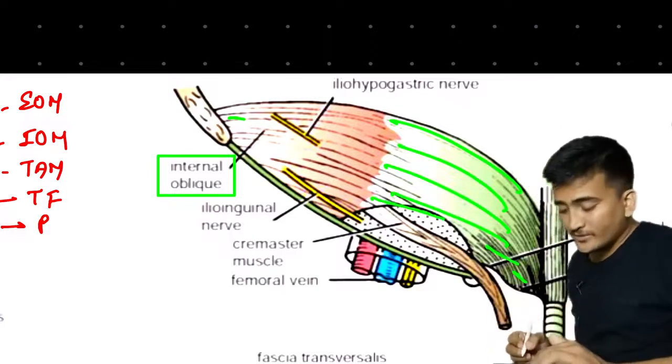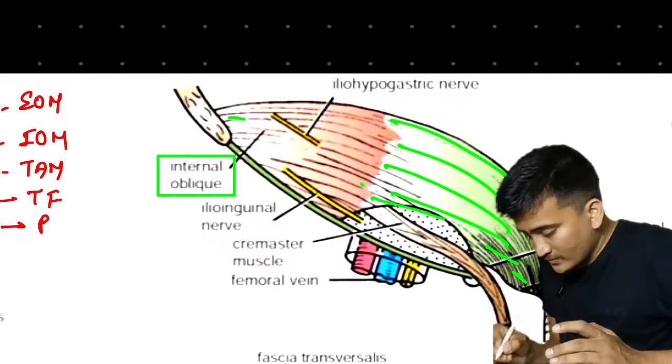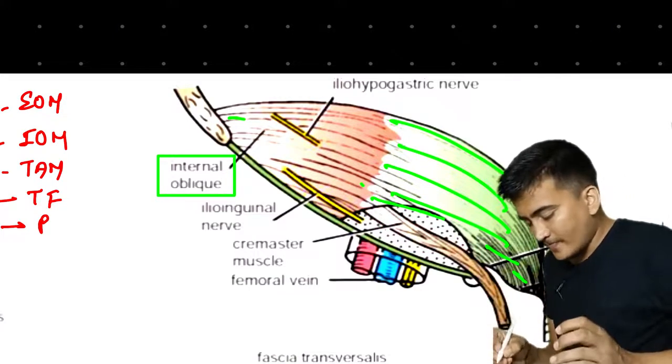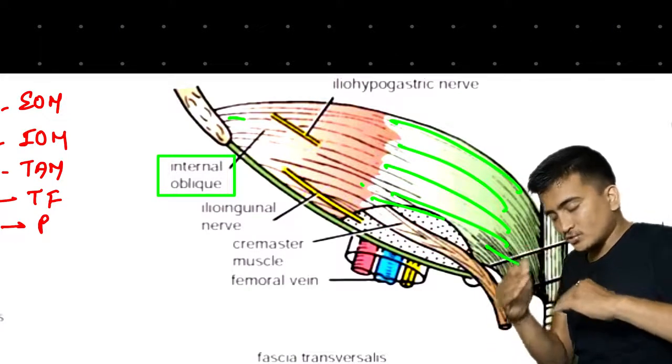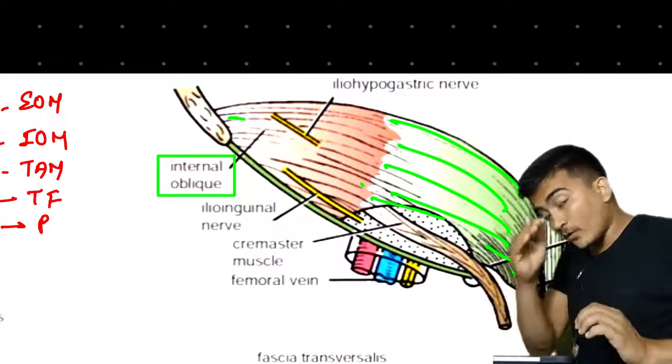Now what is going on here is, as you can see, some of the structures are again inside, beneath the internal oblique muscle. So some of the structures inside the internal oblique muscle form the inguinal canal.